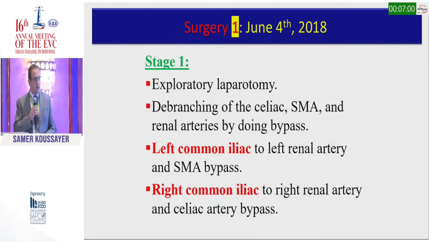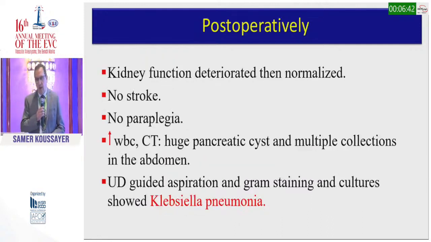We took him to surgery, exploratory laparotomy, and did debranching for all his abdominal vessels. From the left common iliac artery, we took a bifurcated graft, one limb to the left renal and one to the SMA. From the right common iliac artery, we took a bypass, also bifurcated, to the right renal and the celiac artery. After surgery, he did fine. He had just mild deterioration in his kidney function, which went back to normal in a couple of days. No paraplegia, no stroke. Everything was fine.